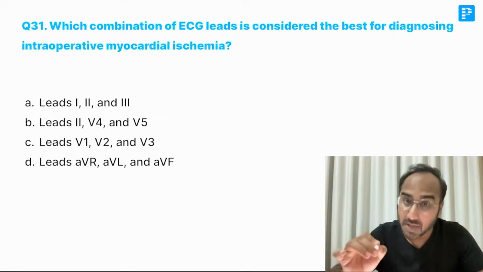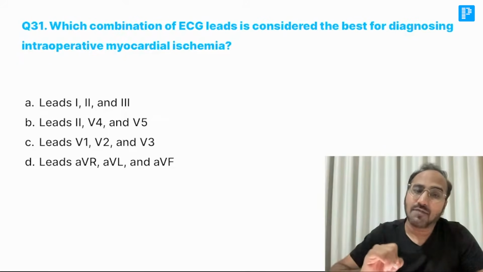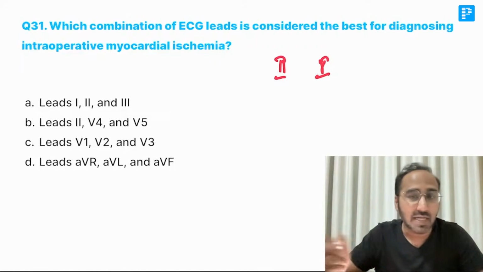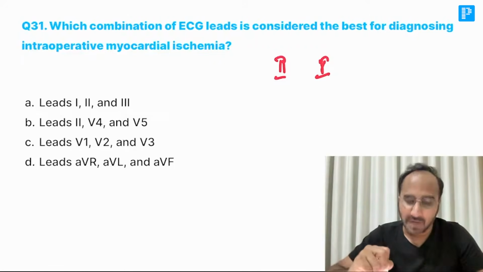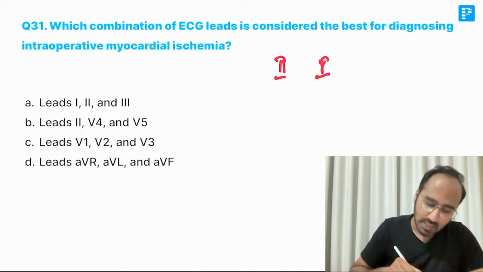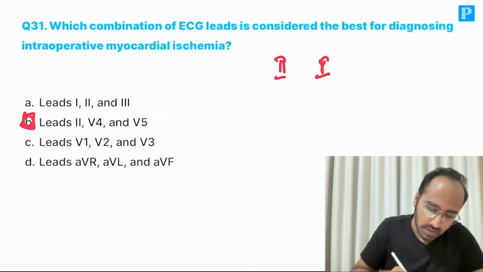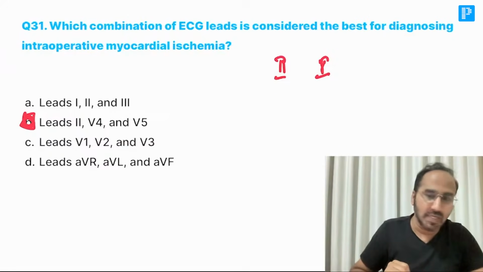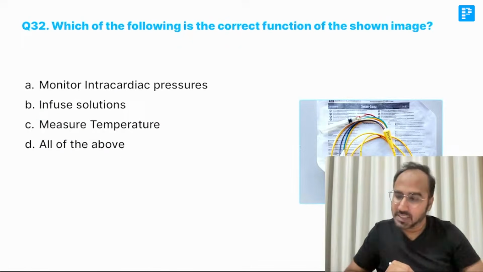Remember guys, intra-op cardiac monitoring. For that, what are the leads which are commonly used? It is the lead 2 and lead 5. Usually arrhythmias are detected by lead 2 and ischemias are detected by lead 5. So the answer over here is what guys? Intra-op means you can go for lead 2, V4 and V5. The answer is B. Okay. Next is what guys?